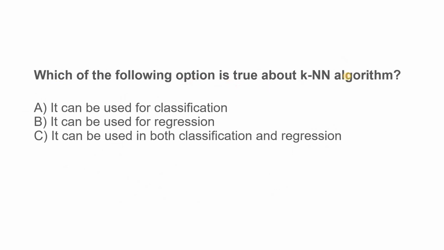Which of the following options is true about the KNN algorithm? Option 1, it can be used for classification. Option 2, it can be used for regression. Option 3, it can be used for both classification and regression. The correct answer is no doubt C. I have discussed both of these: for regression we take the mean, for classification we take the mode of the k nearest data points. Let's go to the next question.